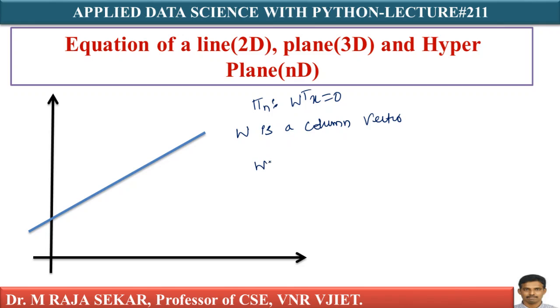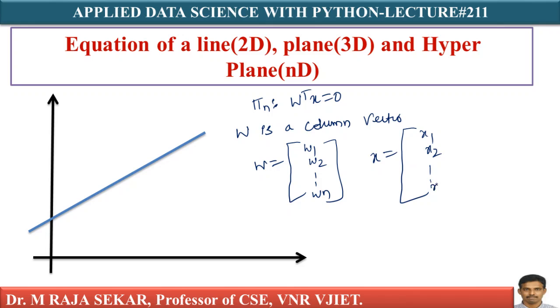I can write W equal to W1, W2, and so on up to Wn. This is a column vector, and X is also a column vector. I can write X as x1, x2, and so on up to xn. Here W and X are column vectors. If this is the equation of the plane, I can write W transpose x equal to 0.